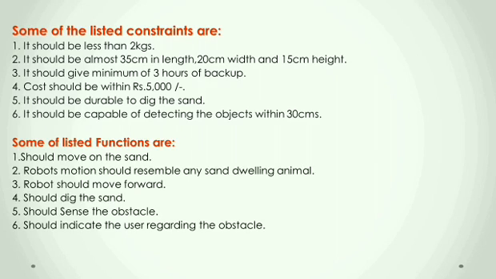Some of the listed functions are: it should move on sand. The robot motion should resemble any sand dwelling animal. In our case, the motion resembles a turtle. The robot should move forward and dig the sand, sense the obstacle and indicate the user regarding the obstacle. We are using a buzzer for the indication.